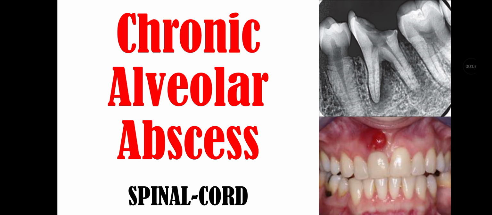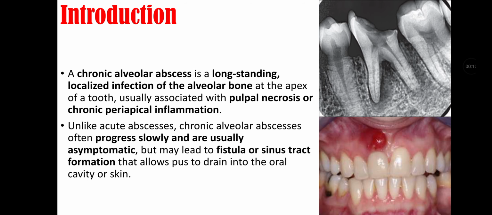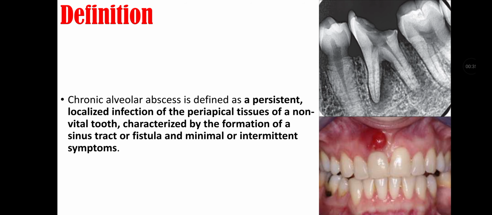So let's start our topic with introduction. Chronic alveolar abscess is a long-standing localized infection of alveolar bone at the apex of the tooth, usually associated with pulpal necrosis or chronic periapical inflammation. Unlike acute abscesses, chronic alveolar abscesses often progress slowly and are usually asymptomatic, but may lead to fistula or sinus tract formation that allow pus to drain into oral cavity or skin.